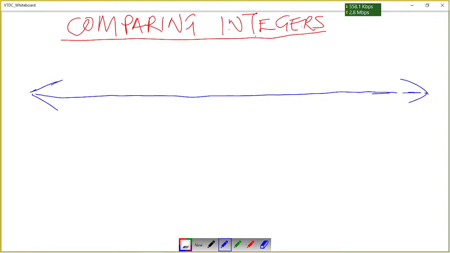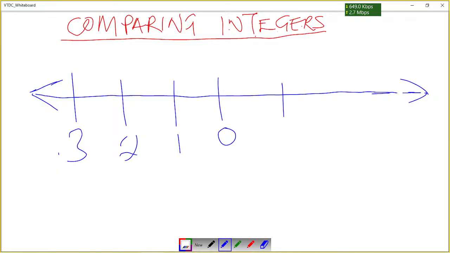This is the middle, which is 0. Then we have 1, we have 2, we have 3. And here we have negative 1, here we have negative 2, and here we have negative 3. So we want to compare integers.